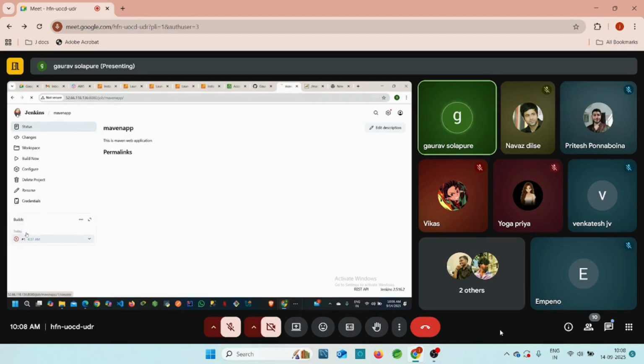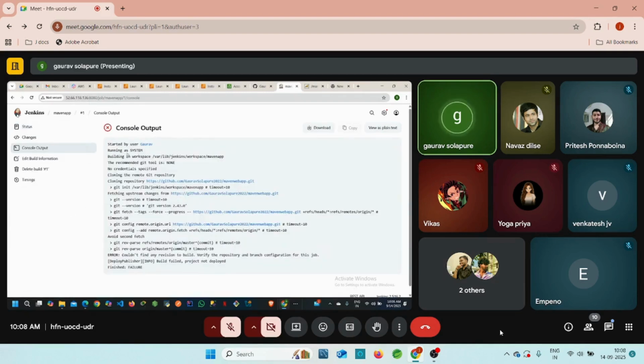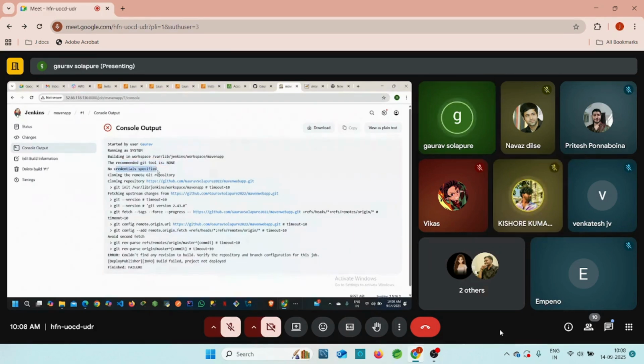Okay. Let me check what exactly the issue is. Recommended Git tool is null. No credential specified. Cloning the remote Git repository. Couldn't find any revision to verify repository and branch. Okay. We are missing the branch name here, guys.